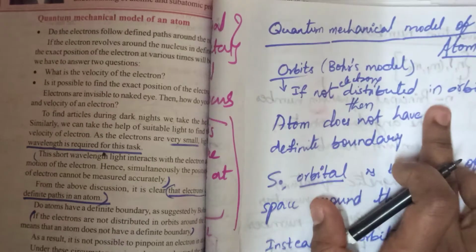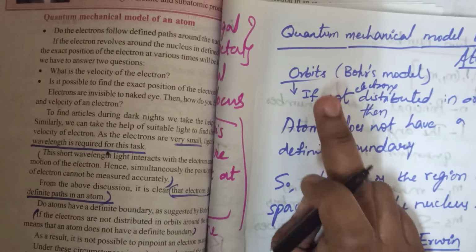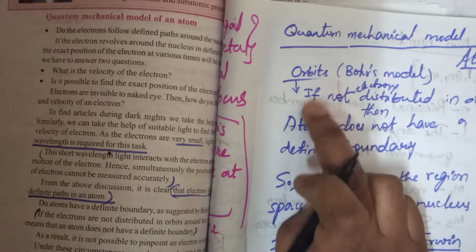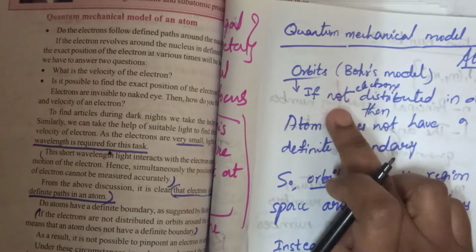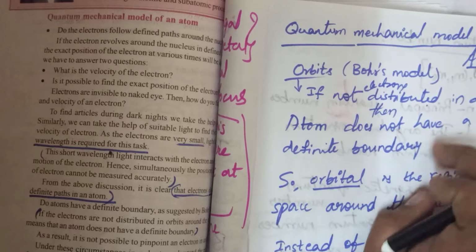Here, the quantum mechanical model of an atom: Bohr's model explained orbits. If electrons are not distributed in orbits, it means the atom does not have a definite boundary.